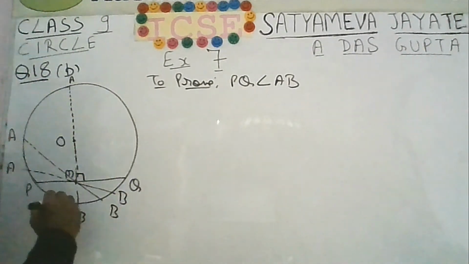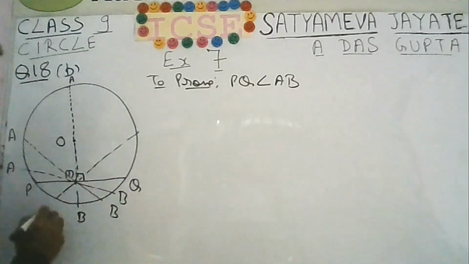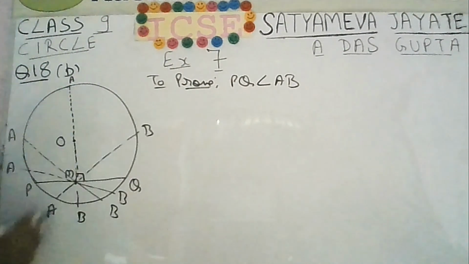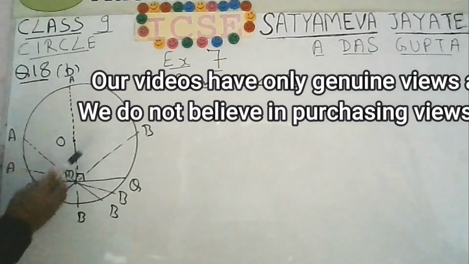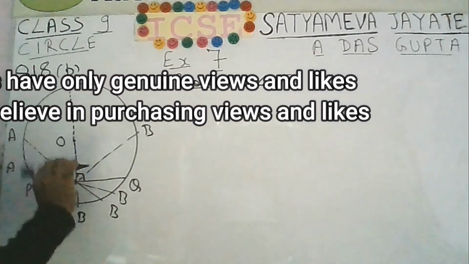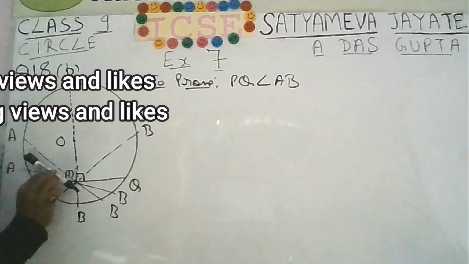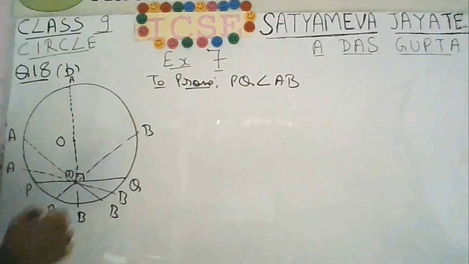Or you can draw AB like this. You see, this is A, this is B, passing through point M. I mean, you can draw AB in any orientation. Nothing has been given in the question. You can draw it like this, like this, like this. The only thing is that it should pass through M.